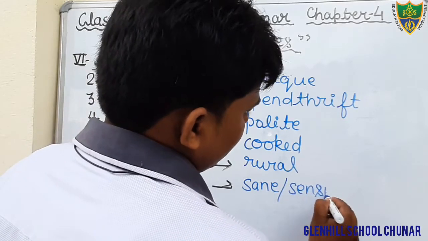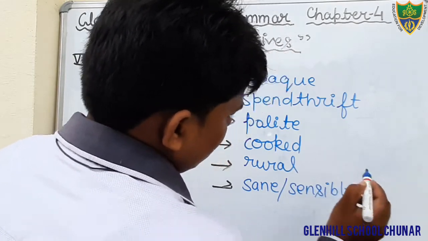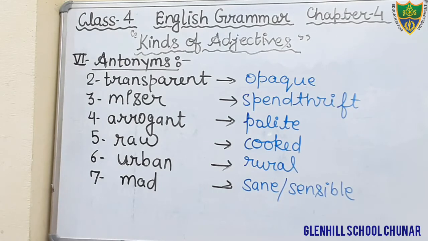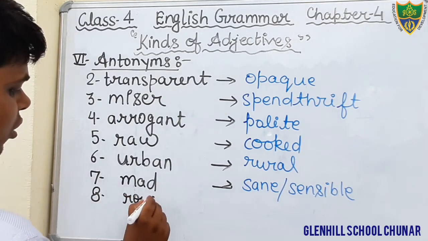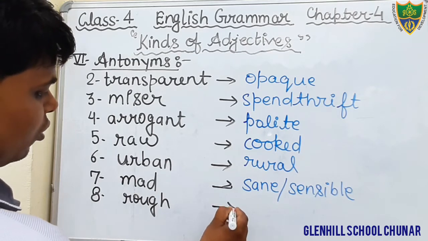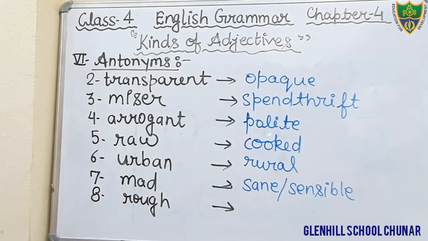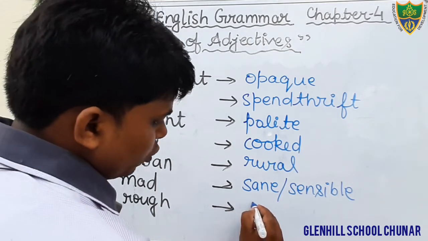You can also write this, sensible, S-E-N-S-I-B-L-E. And the last is given here, rough, R-O-U-G-H. Rough means khurdura, and what would be the opposite of that? Smooth.